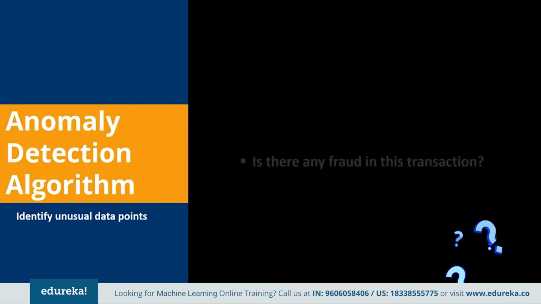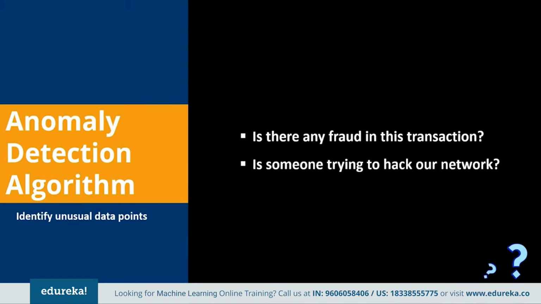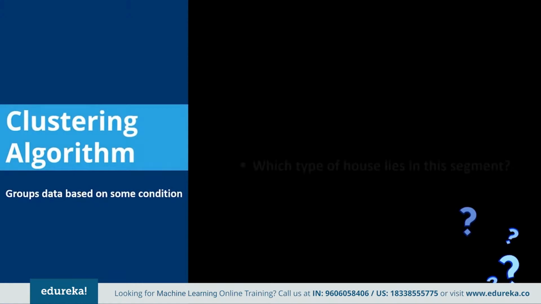Okay. So next is the anomaly detection algorithm, where you identify unusual data points. So what is anomaly detection? Well, it's a technique that is used to identify unusual patterns that do not conform to expected behavior, or you can say the outliers. It has many applications in business, like intrusion detection, identifying strange patterns in network traffic that could signal a hack, or system health monitoring, that is spotting a deadly tumor in an MRI scan. Or you can even use it for fraud detection in credit card transactions, or to deal with fault detection in an operating environment. So next comes the clustering algorithm.